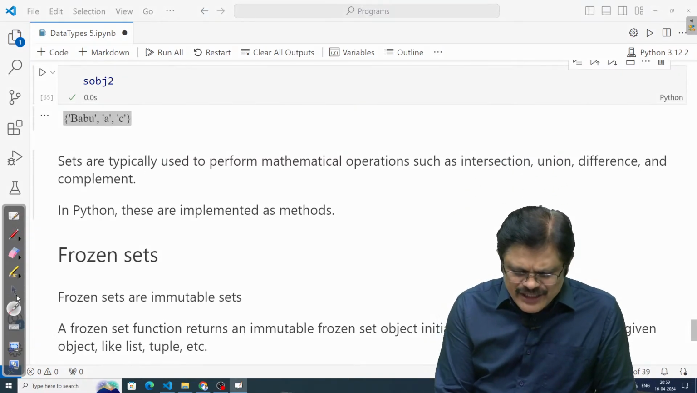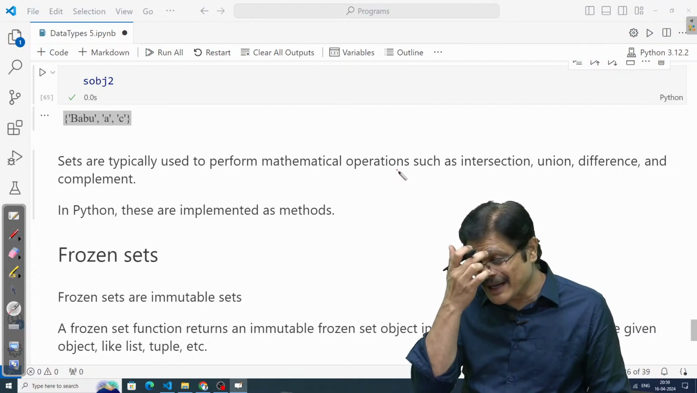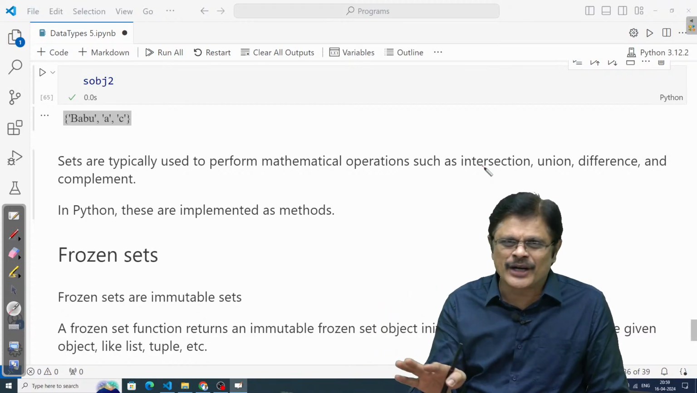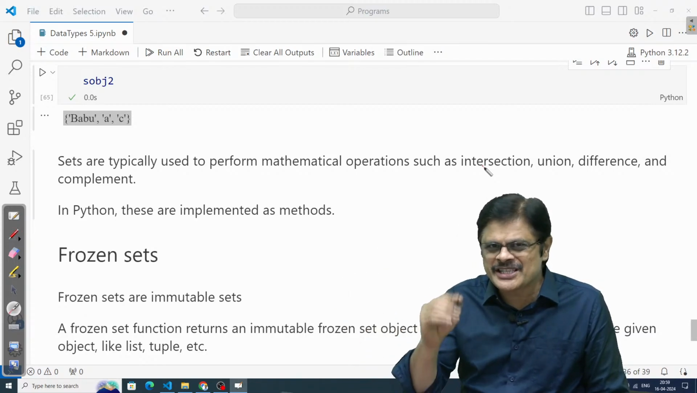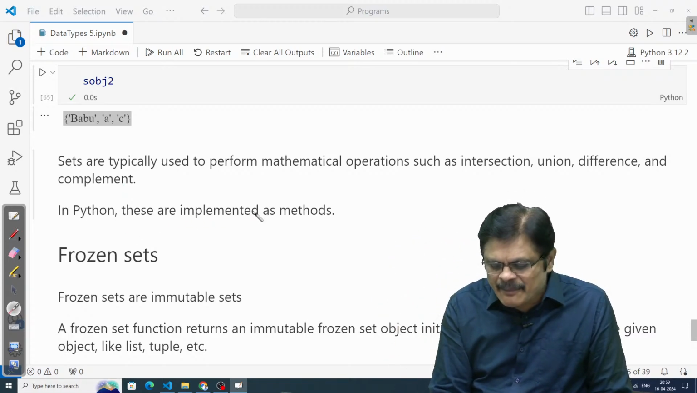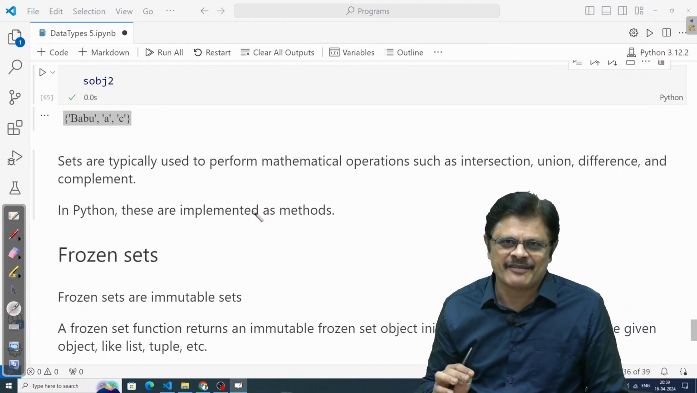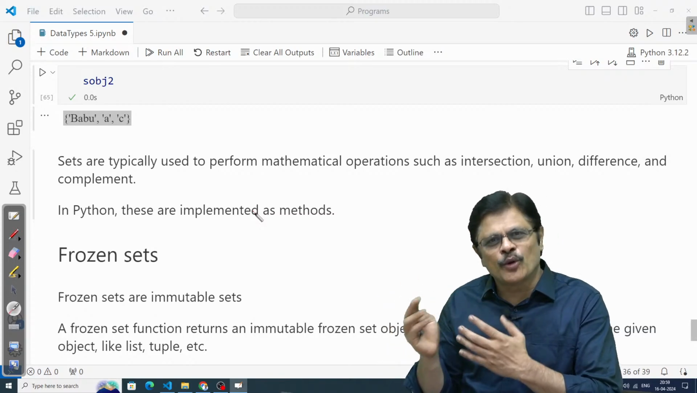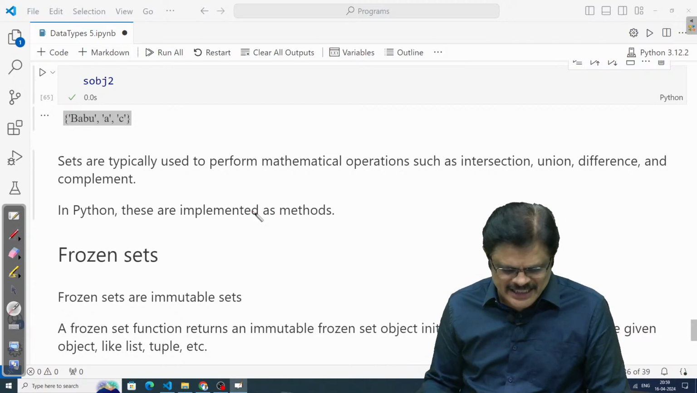Actually, these sets are typically used to perform mathematical operations. So we have mathematical sets. We have union operation, intersection operation, difference operation, complement. I am not discussing them now. I'll discuss these operations in a more detailed manner when I discuss sets the second time. In Python these are implemented as methods. Using methods, we are going to implement these operations, my dear friends. Got it? That is about sets.